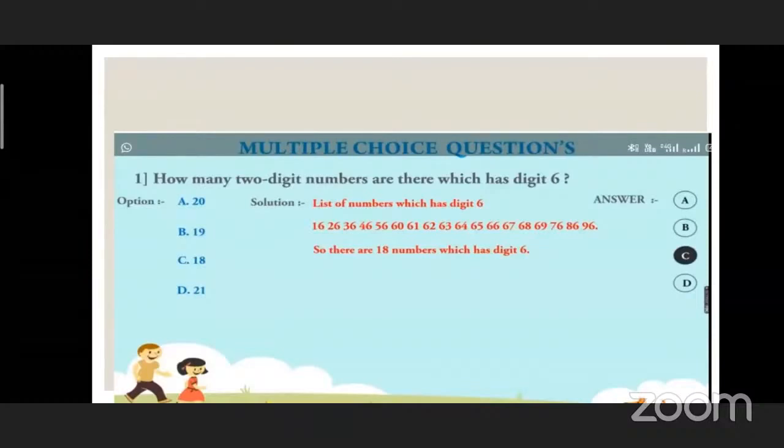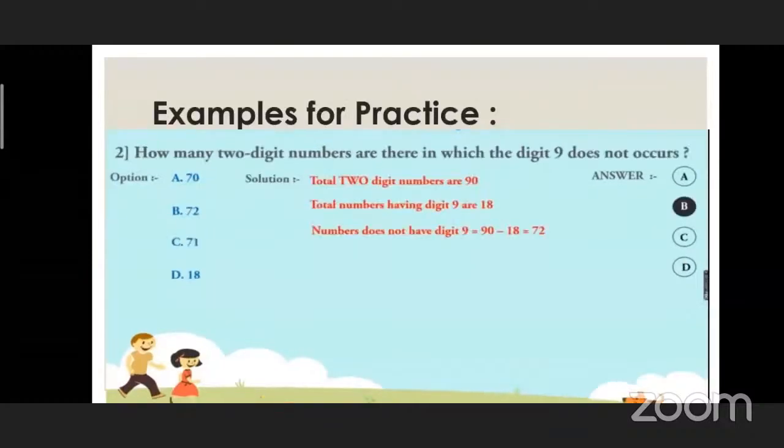Now let's see another question. How many two-digit numbers are there in which the digit 9 does not occur? The answer is 72, but you have to understand how the answer will come. What we have to do to find out the answer? You should keep in mind the total two-digit numbers are 90. Total numbers having digit 9 are 18. Numbers that do not have digit 9: 90 minus 18.